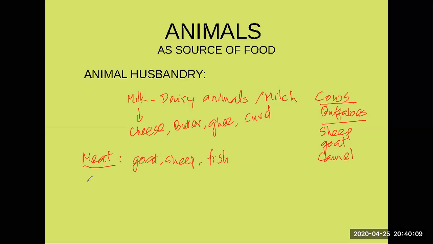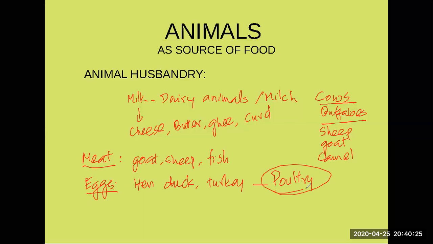And some of them provide us with eggs. They are egg providing animals too, like hen, duck, turkey, right? These animals provide egg, and they are known as poultry. You call them poultry. The milk producing animals are called milch animals. These are the poultry animals.